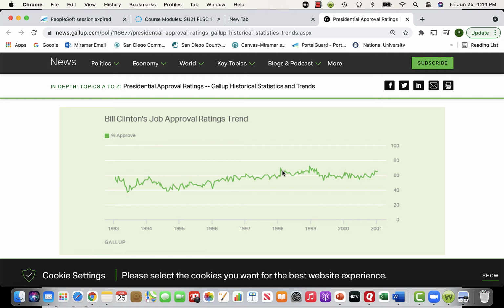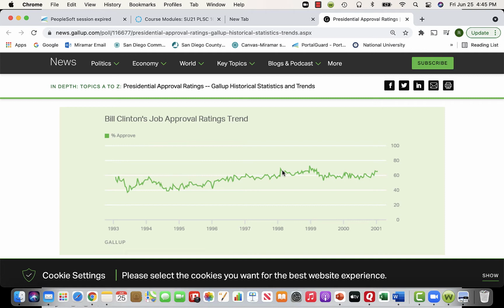A lot of people believe that the impeachment of Clinton wasn't really necessary. We'll talk about that in a future video. But you could see that even though he was involved in a scandal, his approval rating actually went up. And what are the explanations of that? We may look at this and say, you know what, this is a marriage problem and not so much a political or governmental problem.